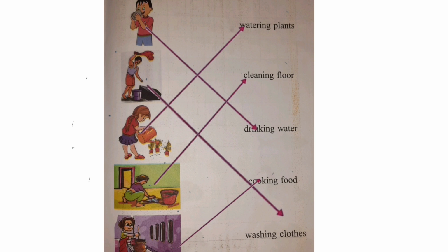Let's read the spelling. Drinking, D-R-I-N-K-I-N-G, drinking water, W-A-T-E-R, water.